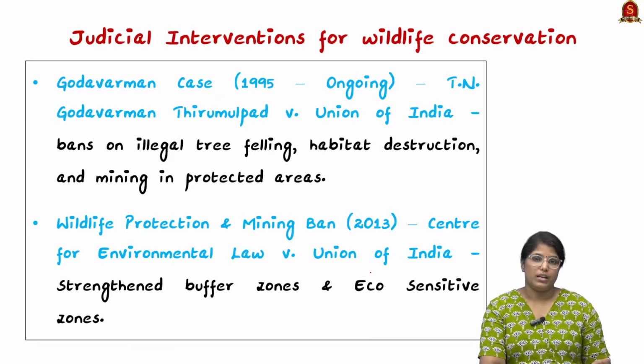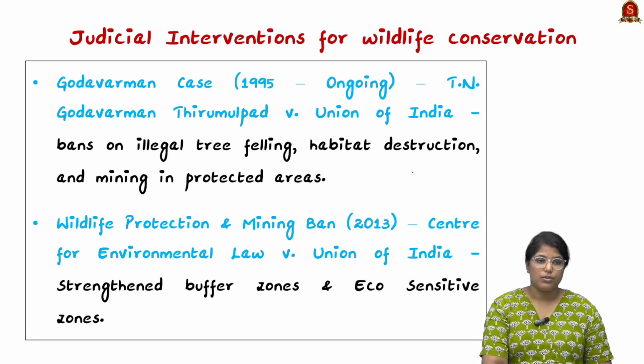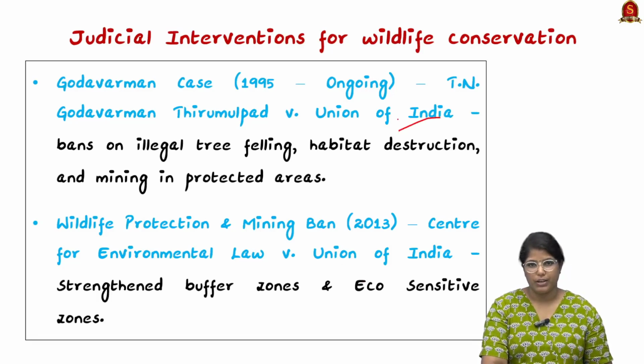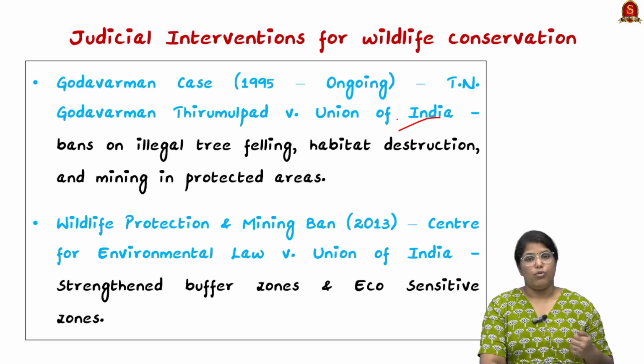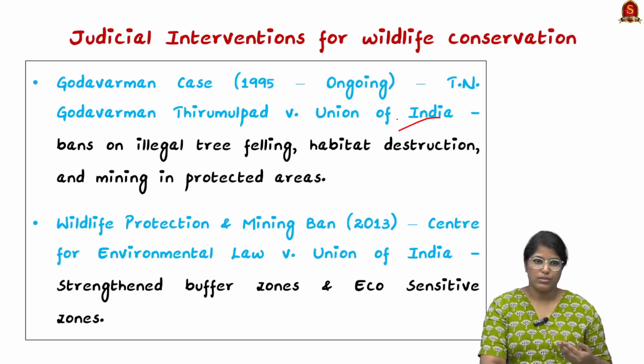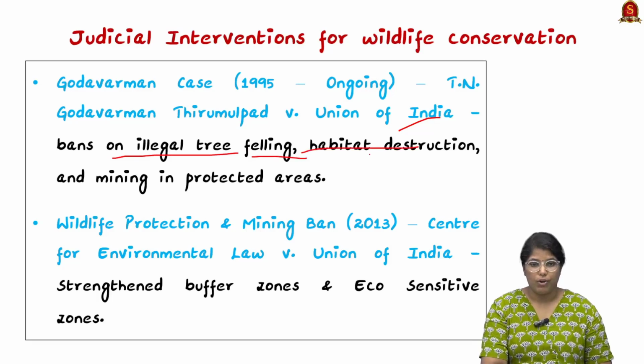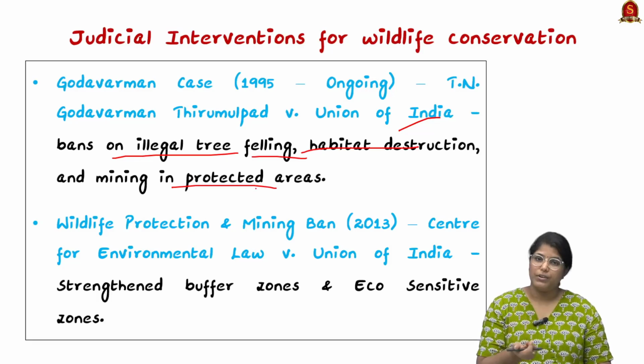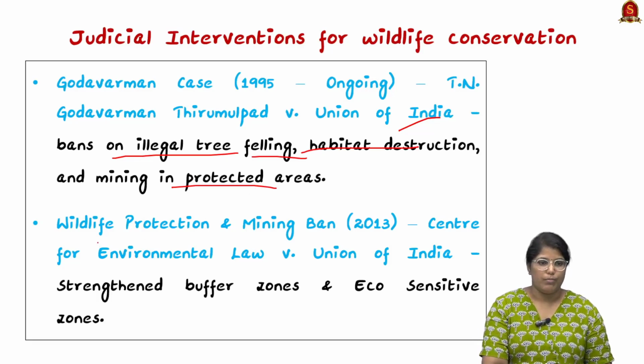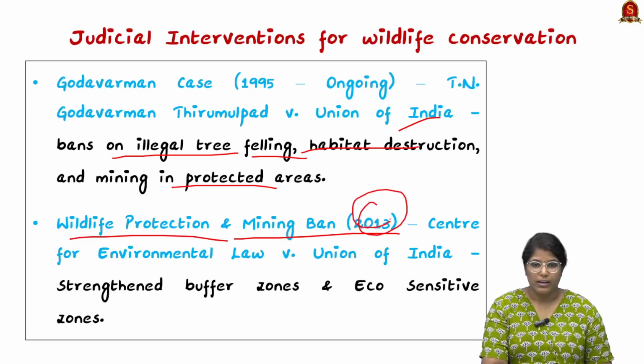Moving on, we shall see certain judicial interventions. First, the Godavarman case. It is a very important case. Even very recently there has been an amendment in the Forest Act, and while that amendment was in the news, this Godavarman case was repeatedly in the news, and that is why it is very important. This particular judgment led to a ban on illegal tree felling, habitat destruction, as well as mining, especially in protected areas, and it gave a new definition for forest itself. Secondly, the wildlife protection and mining ban of 2013.